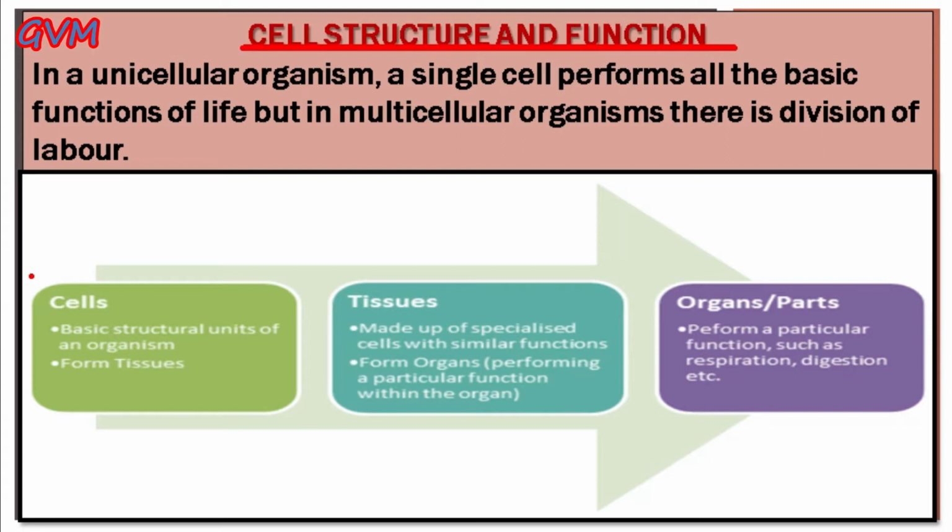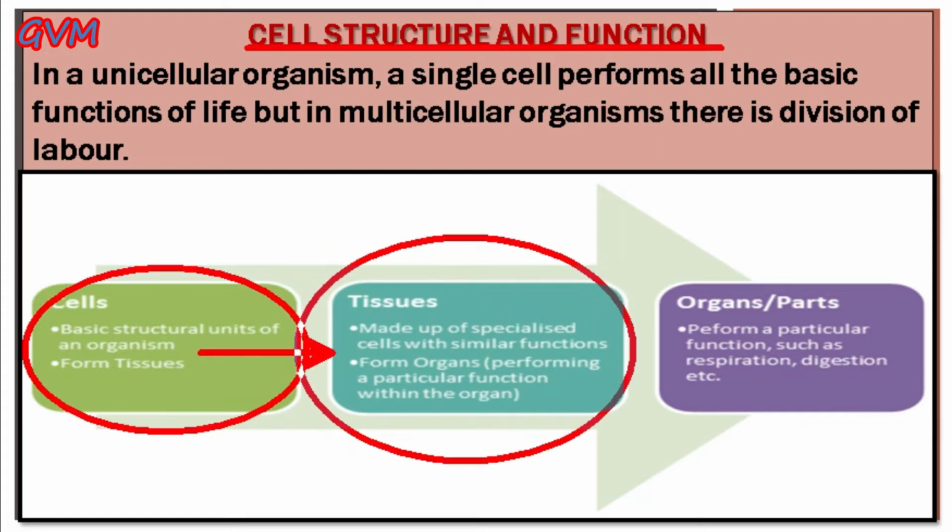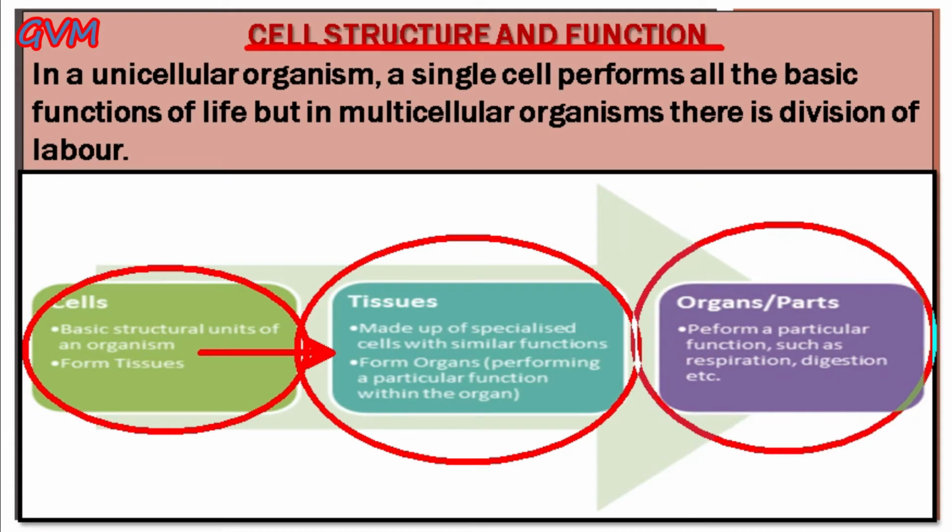Students, do you know that all cells, which are the structural units of an organism, form tissues, means to say similar kinds of cells that are of the same shape and same size combine together to form tissues. And students, then these tissues form a particular organ in a multicellular organism, and then these organs perform particular functions like respiration, digestion, excretion, etc. And that's how there is a division of labor in a multicellular organism.